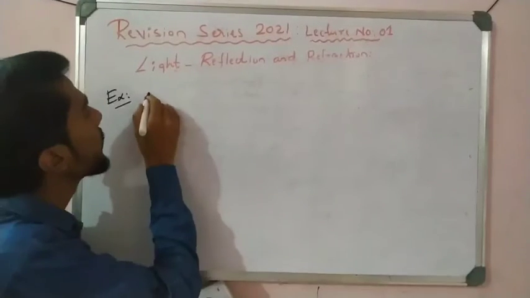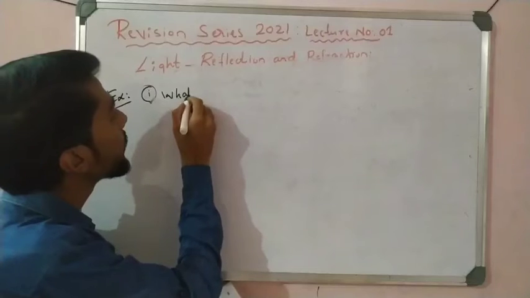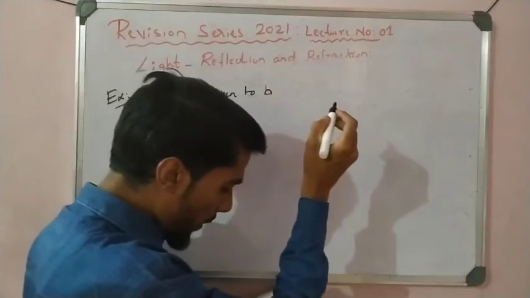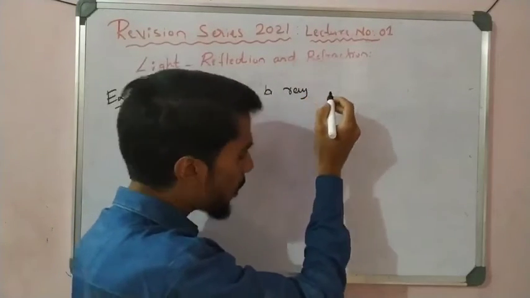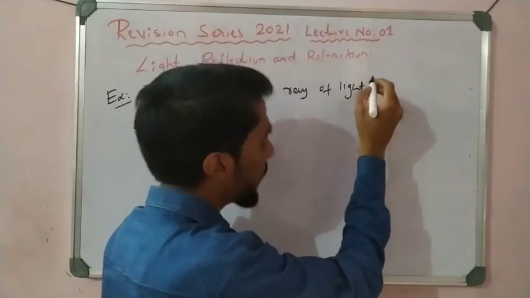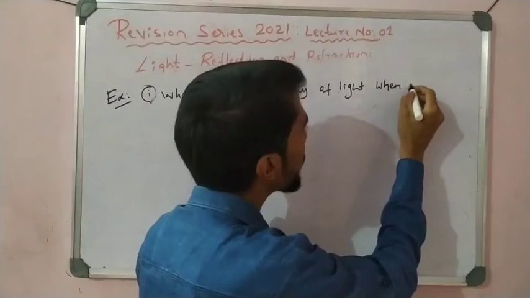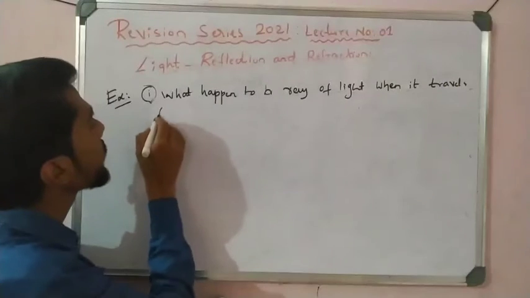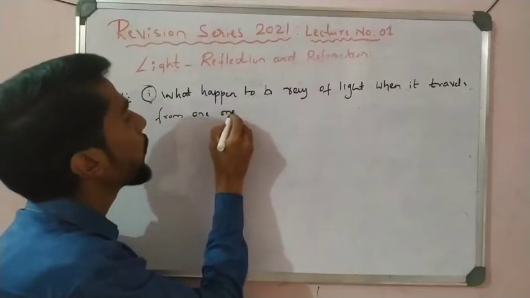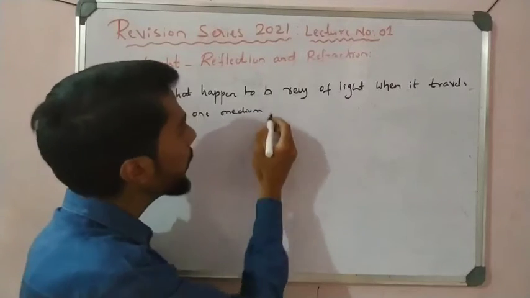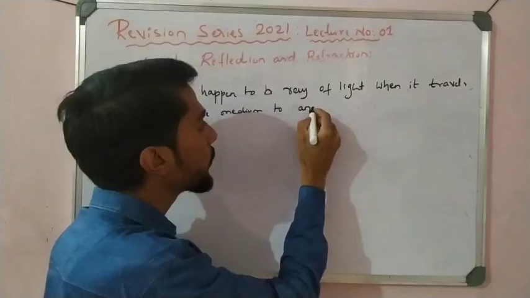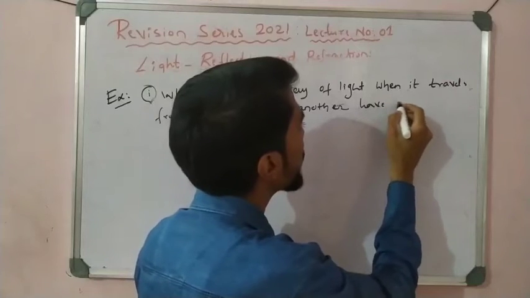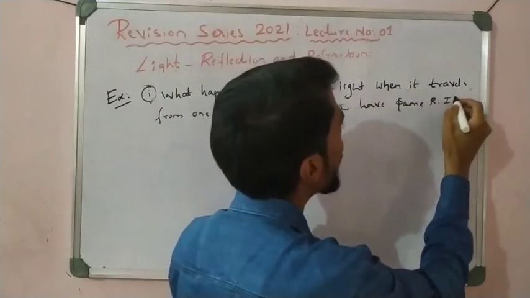Number one: what happens to a ray of light when it travels from one medium to another having the same refractive index?